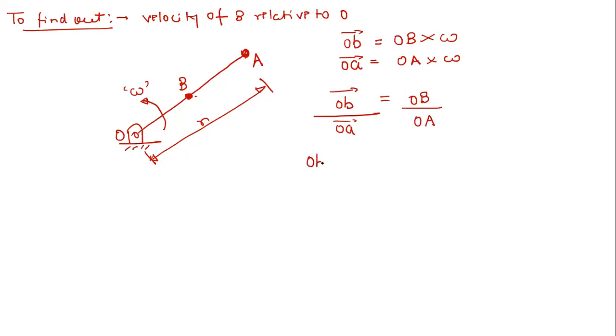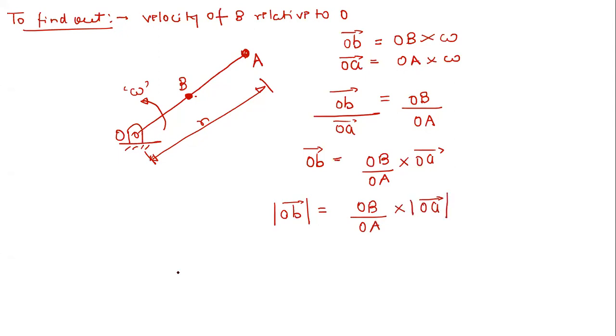So OB vector is simply equal to OB divided by OA multiplied by OA vector. Now if you take the magnitude, the magnitude of OB vector is simply equal to OB divided by OA into the magnitude of OA vector, right?